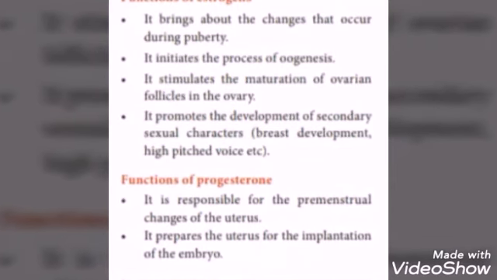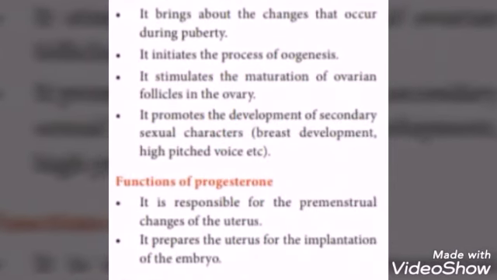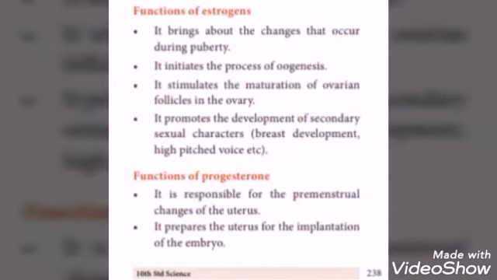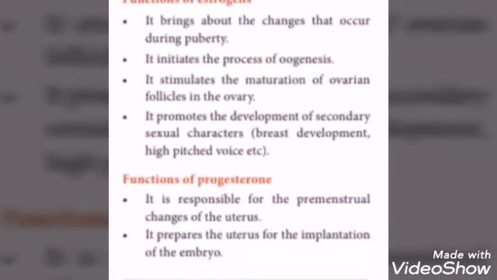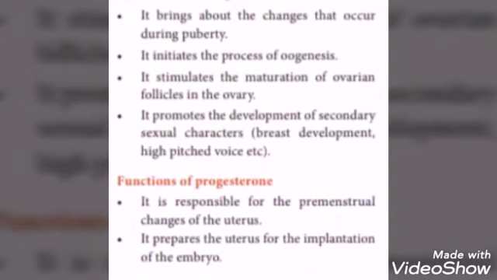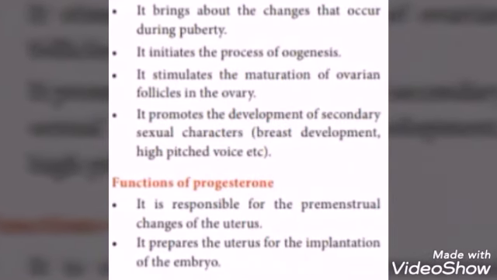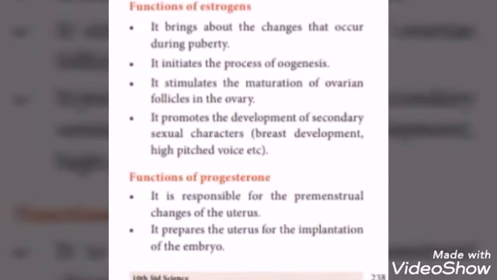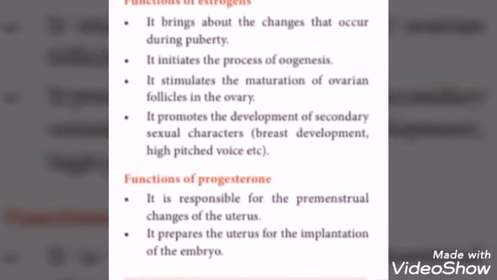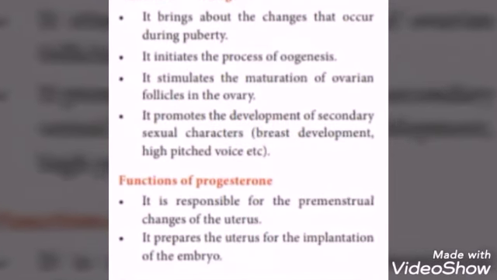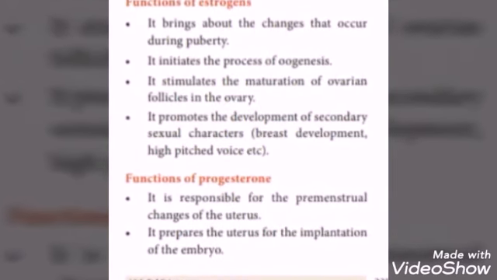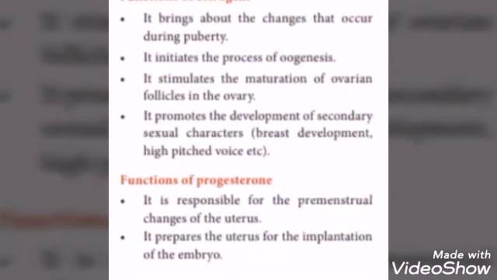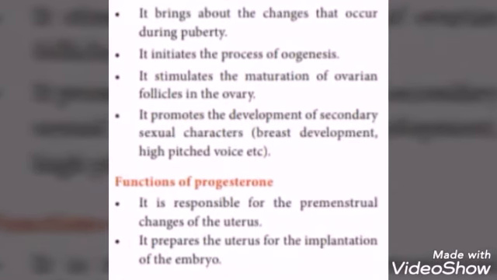Next one, functions of progesterone. It is responsible for the premenstrual changes of uterus. It prepares the uterus for the implantation of the embryo. We know that the fusion of male and female gamete is called fertilization. After fertilization process, the fertilized egg reaches the uterus. So, this progesterone hormone prepares the uterus for the implantation of the embryo. Then it maintains pregnancy. It is essential for the formation of placenta.